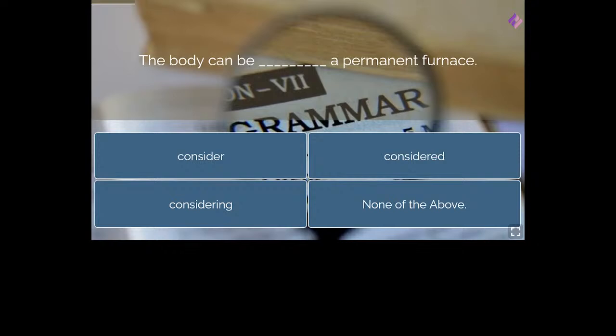So today we shall practice a little bit of editing errors.